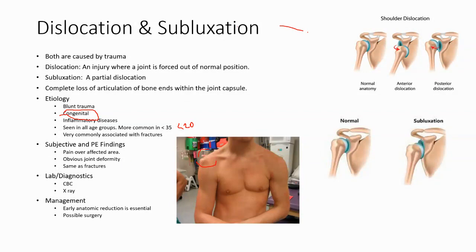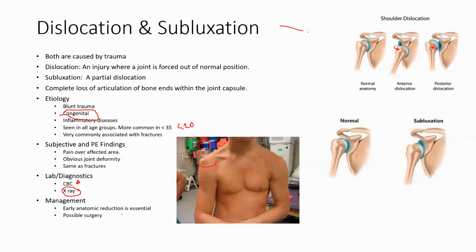So typically these dislocations and subluxations occur most often in joints of the shoulder or the elbow or the wrist or the finger or the hip or the knee, but shoulder's number one. So labs and diagnostics, definitely an x-ray. An x-ray is how it can be diagnosed. And we want to draw blood counts again because we want to make sure that there's not some internal bleeding and somebody's H&H is going down.